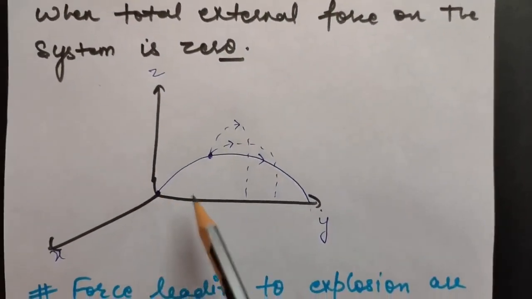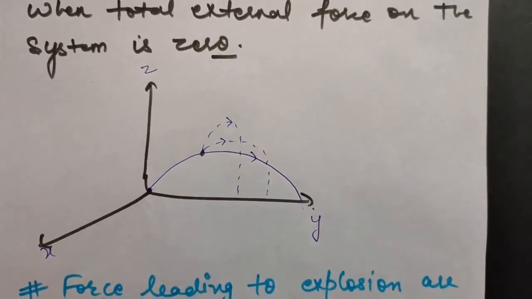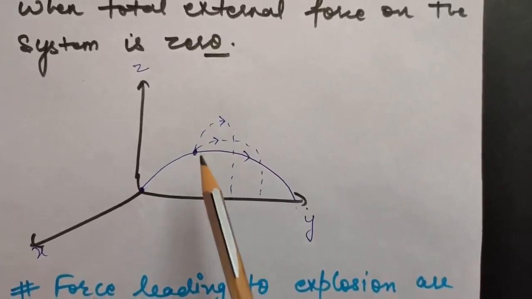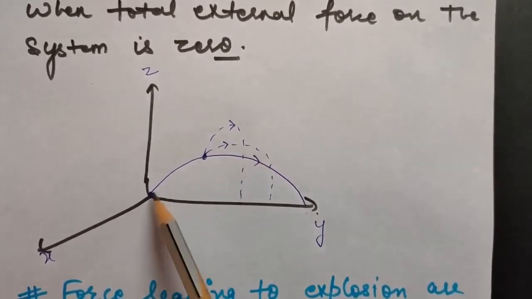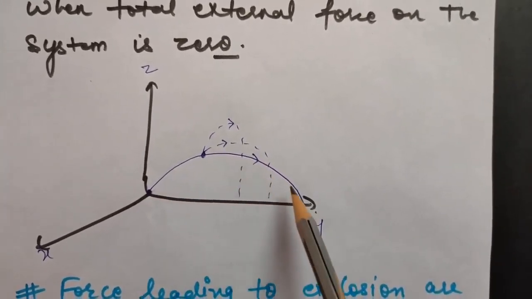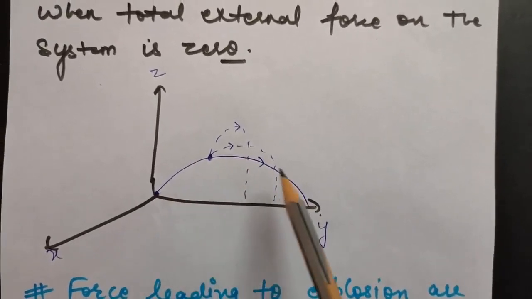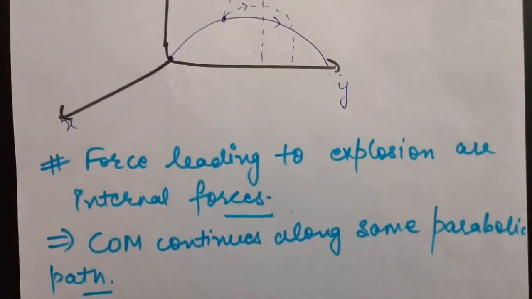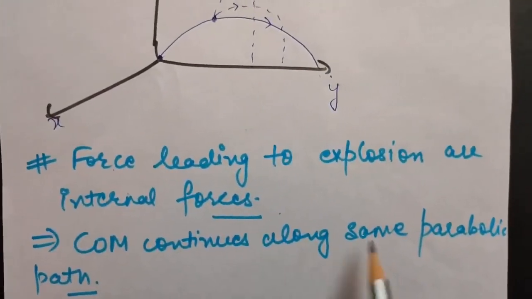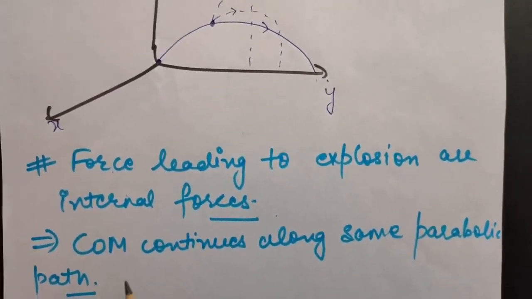Therefore, this explosion will not have any effect on the path of the center of mass. Even though the two parts of the bomb are going in different directions, the center of mass will still follow this parabolic path, because only internal forces are involved in the explosion. So you can say the center of mass will continue to move along the same parabolic path.